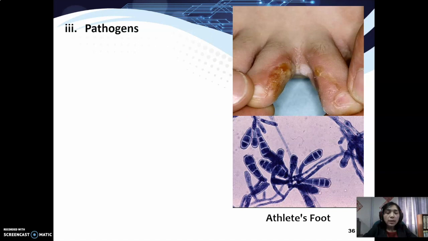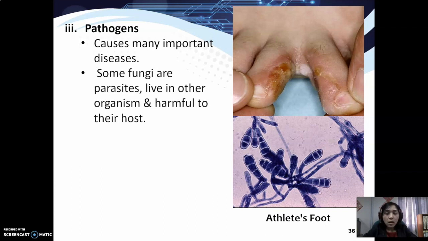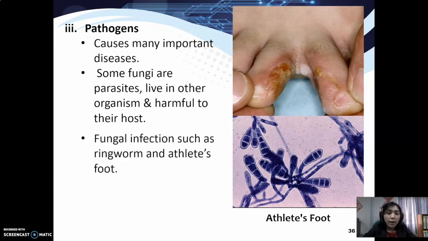The third importance of fungi is as pathogens, which cause many important diseases. Some fungi are parasites which live in other organisms and are harmful to their hosts. Examples of fungal infection are ringworm and athlete's foot.